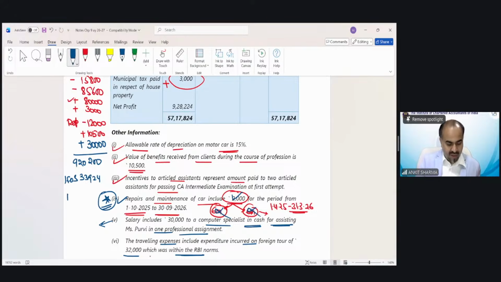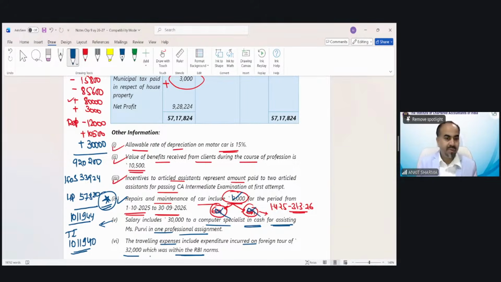My house property income would be 85,600, then municipal tax, then 30%, it would be 57,820. So my GTI would be, in this case, 10,11,944. And if we say what is my TI, then it would be rounded off to 10,11,940.